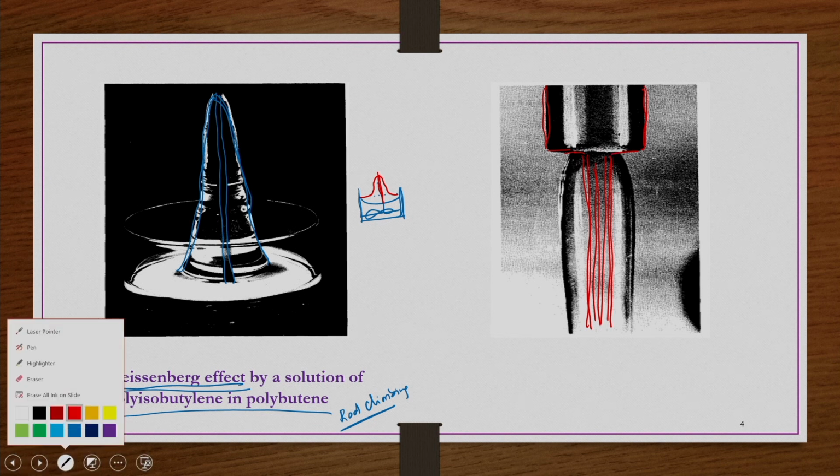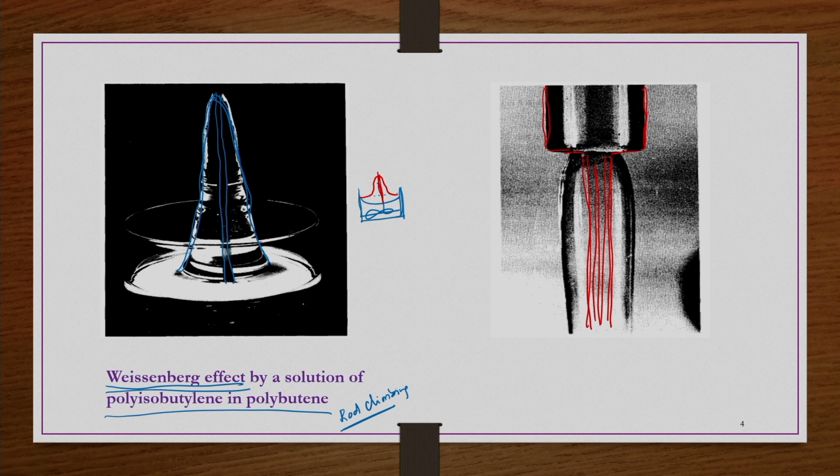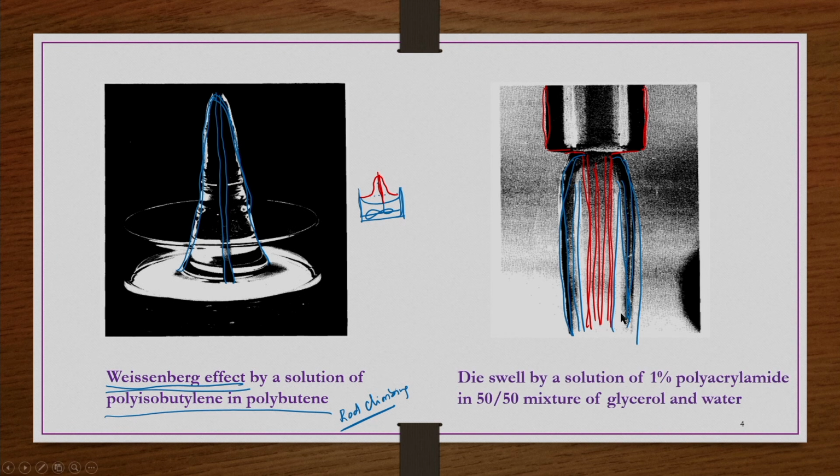It swells like this at the outlet, expands slightly, and then falls out, rather than taking a straight path like the red lines. The blue lines indicate the slight swelling. This swelling is also because of the stresses that are developed in a direction perpendicular, or normal, to the shearing direction. So, here again we can see the normal stresses playing the role.